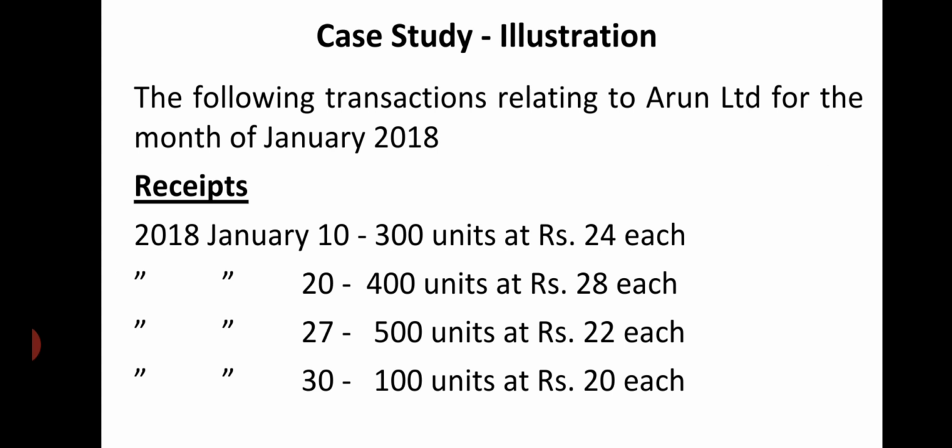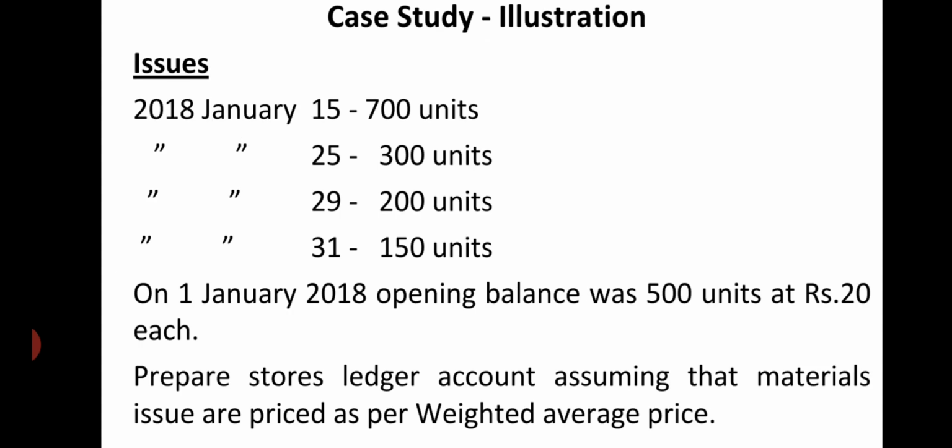In this problem, it is given the following transactions relate to Arun Limited for the month of January 2018. Here also receipts are given. 2018 January 10, 300 units were received at rupees 24 each, January 20, 400 units at 28 each, January 27, 500 units at 22 each, and January 30, 100 units at 20 each. Then issues are there: January 15, 700 units; January 25, 300 units; January 29, 200 units; January 31st, 150 units.